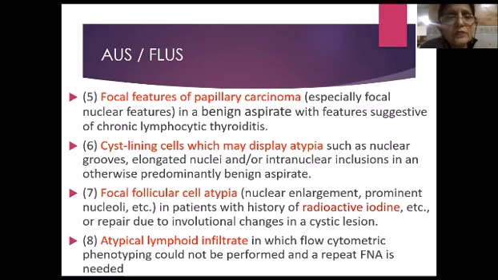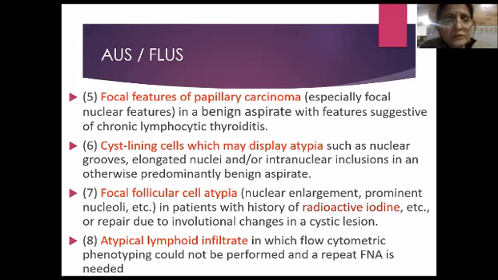Sixth one is when there are cyst lining cells which may display atypia as nuclear grooves, elongated nuclei, or small intranuclear inclusions, and the background is predominantly benign aspirate. Seventh one is follicular cell atypia. There is atypia with nuclear enlargement, prominent nucleoli in patients with history of radioactive iodine, or there are involutionary reparative changes in a cystic lesion.